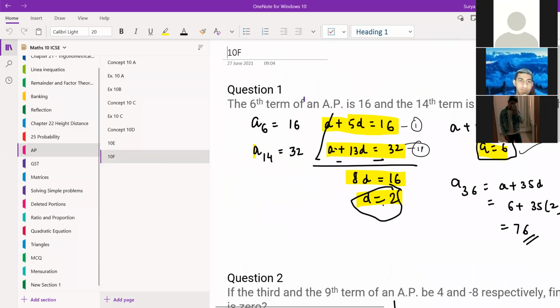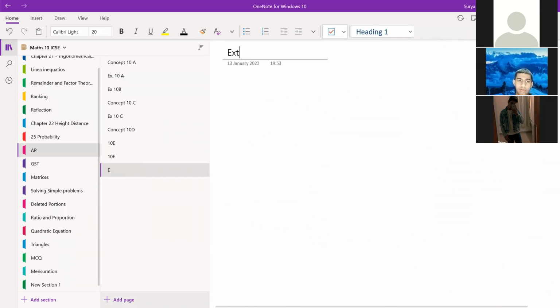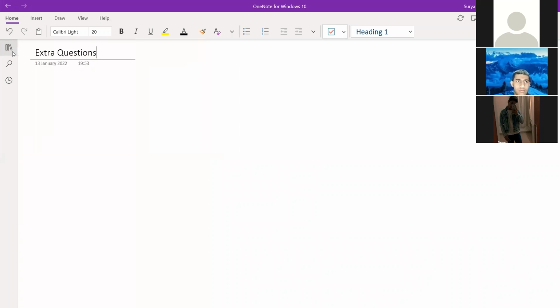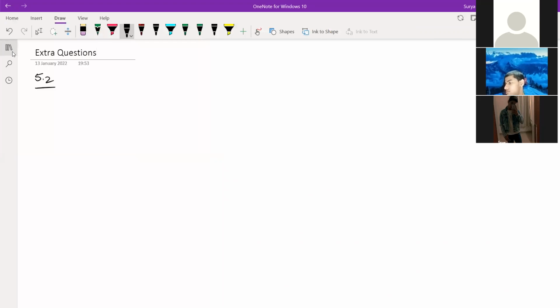I'll just put one page extra questions. I'll just write here. And 8th and 9th I'll just do here itself. 5.2, 8th and 9th. 5.2. Question number 8th one is